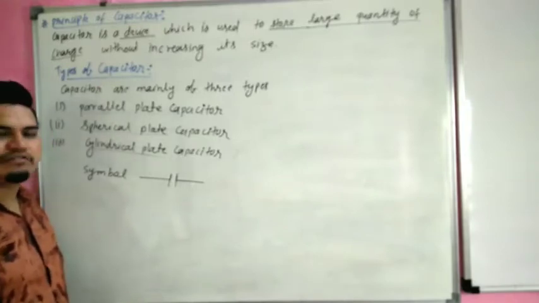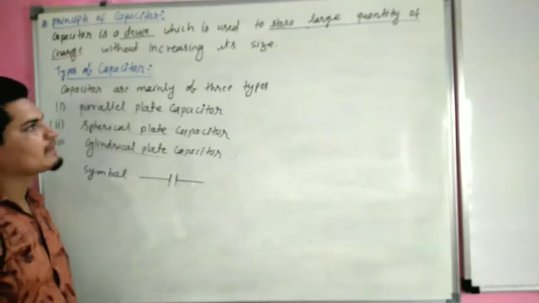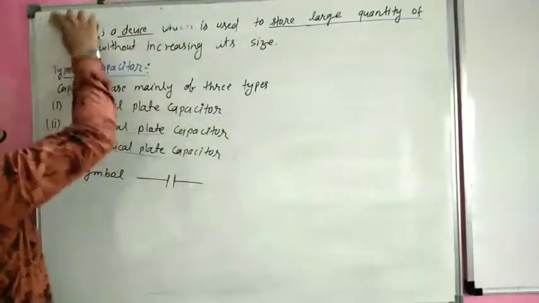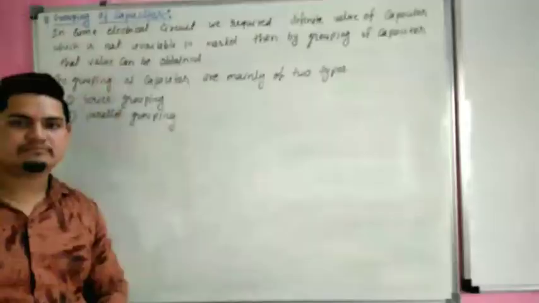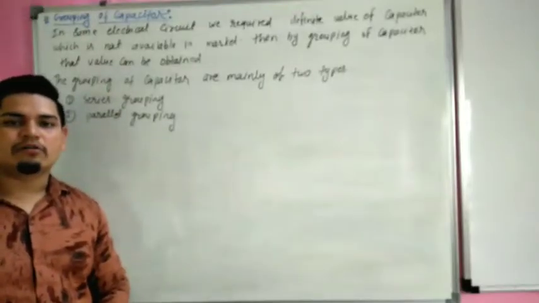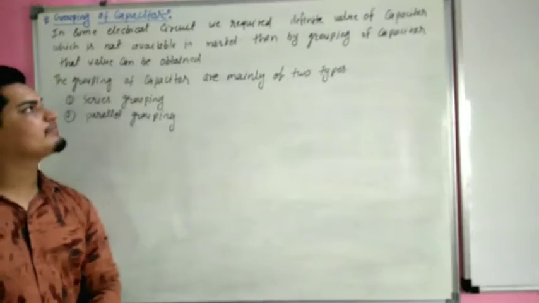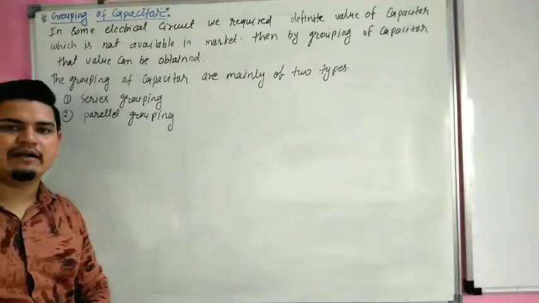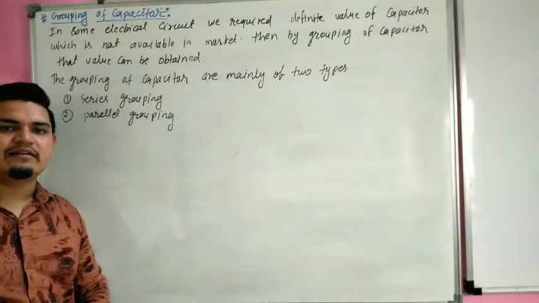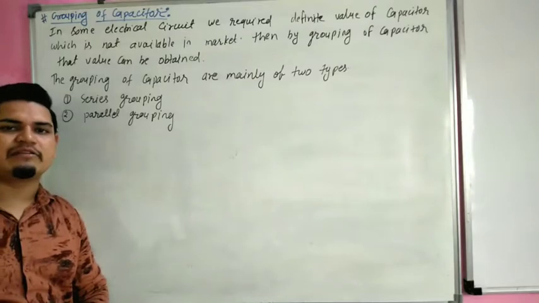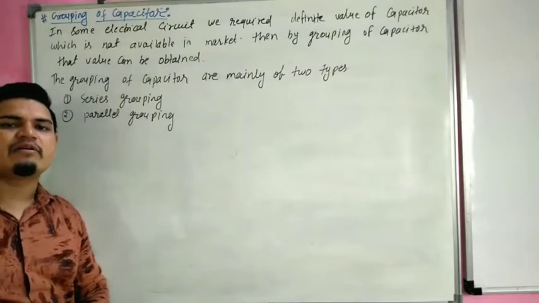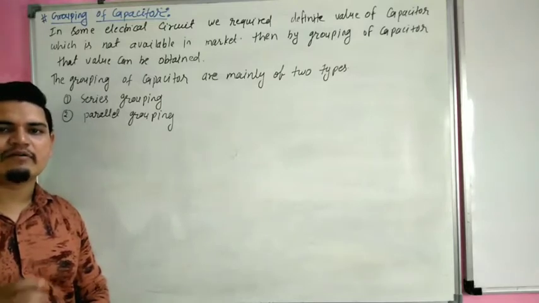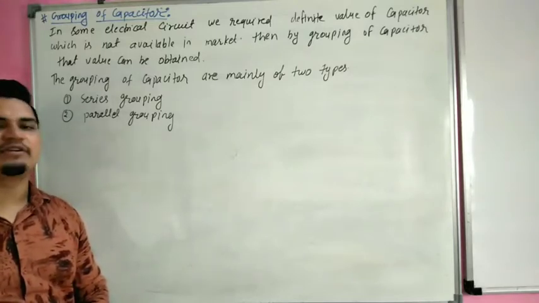Now we are going to start grouping of capacitors. So why is grouping of capacitors required? Because in the market a certain amount of capacitance is not available. If we require a certain amount of capacitance, we need to obtain it by grouping of capacitors.